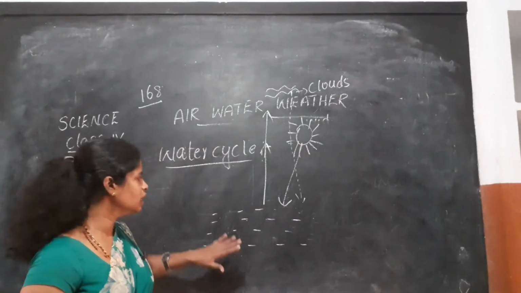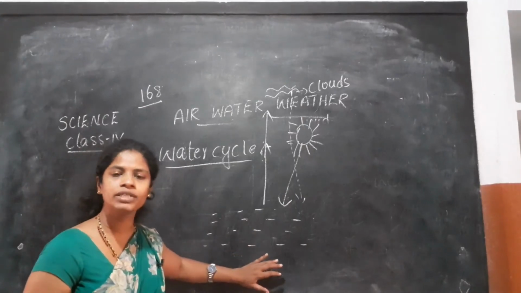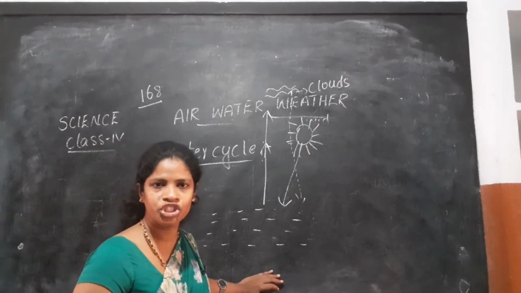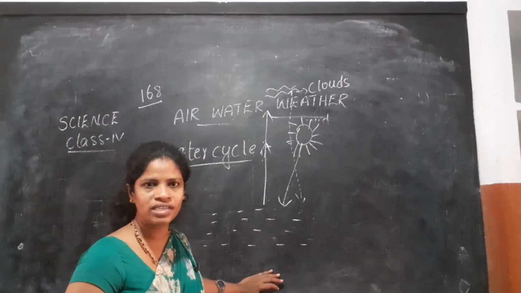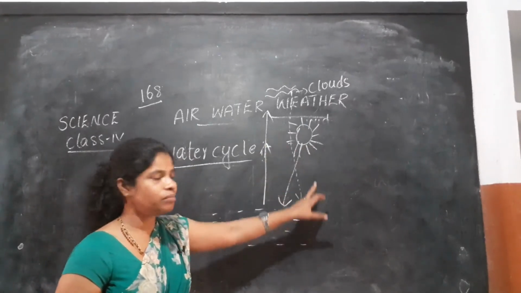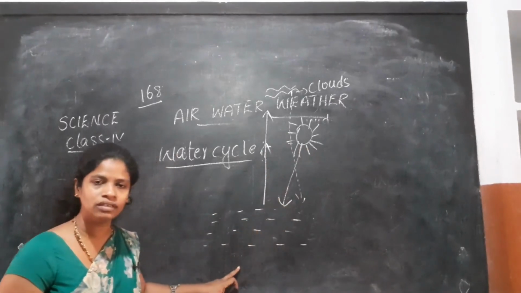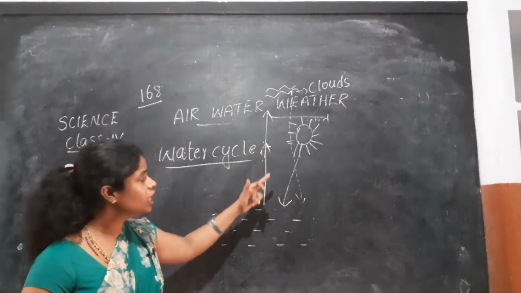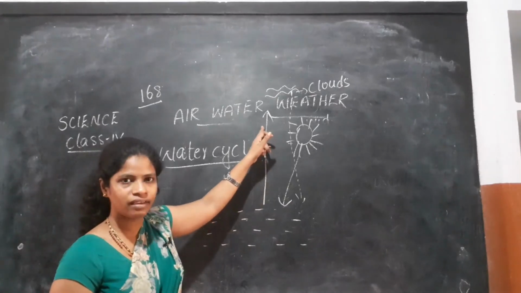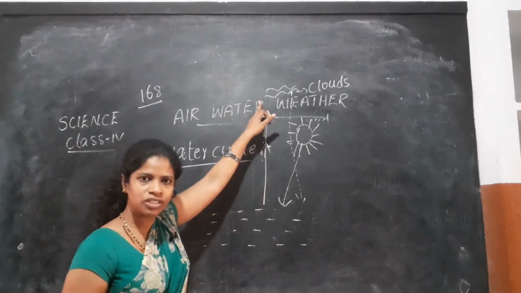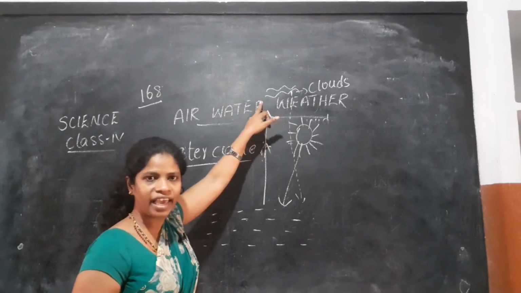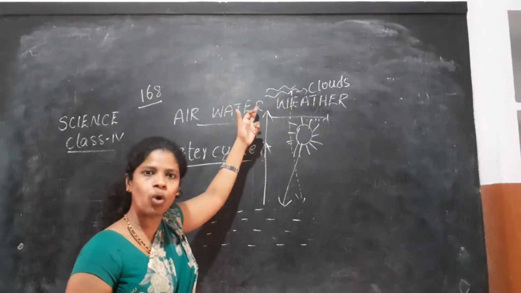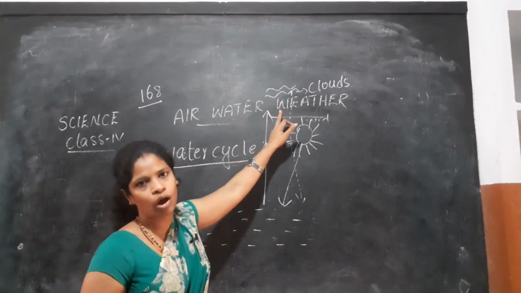Look students, this is the water. We have a number of water bodies like rivers, oceans, seas, ponds. During daytime the sun rays fall on the water and this water converts into water vapor. This water vapor goes high. After going to some height, the atmosphere is cool there, so this water vapor condenses into water and forms the clouds.